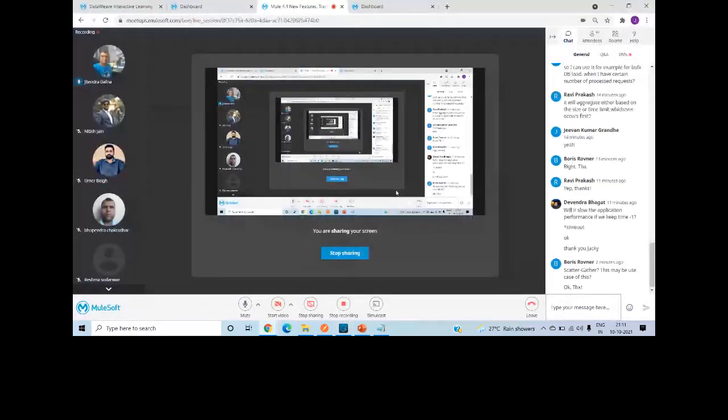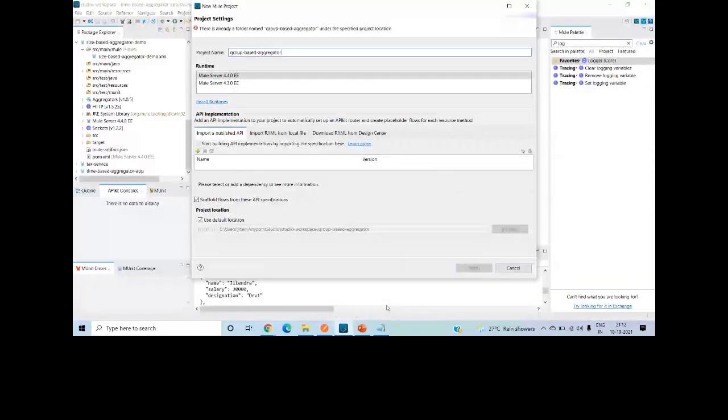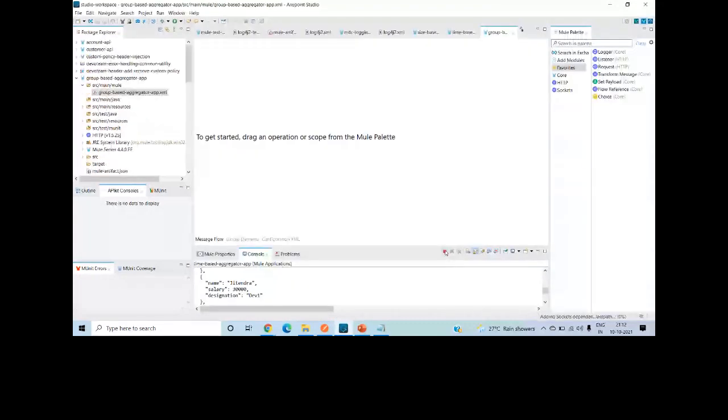Okay. So the group-based aggregator module: File, New, Mule Project, group-based aggregator app. I will drag and drop a listener. I will say configuration. Okay. I can give this as group AGG.